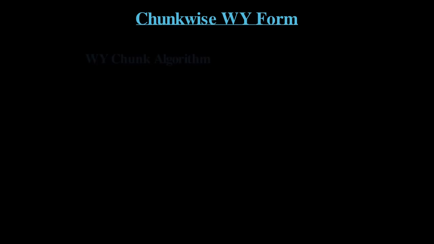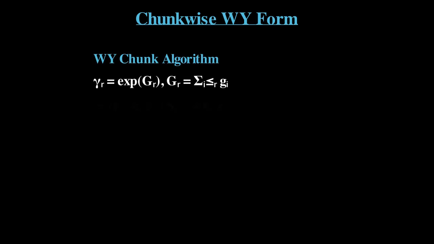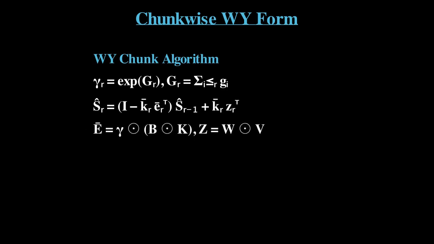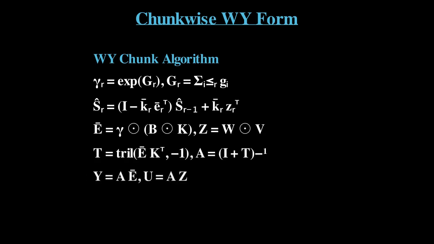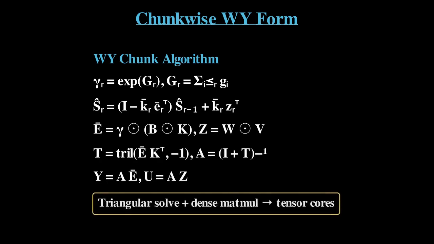Training stays chunkwise. Inside a chunk, define the cumulative log decay G_r equals the sum from i equals 1 to r of G_i, and gamma_r equals exp of G_r. Define a decay-normalized state S hat_r by S_r equals diag of gamma_r times S hat_r. The channel-wise decay is absorbed into each rank-1 erase: bar K_r equals gamma_r to the minus 1, element-wise times K_r, and bar E_r equals gamma_r element-wise times E_r.